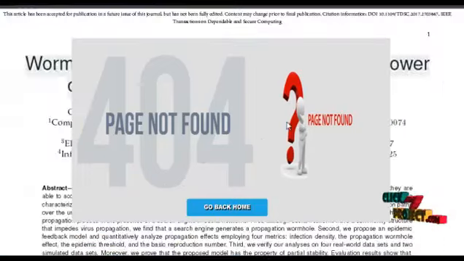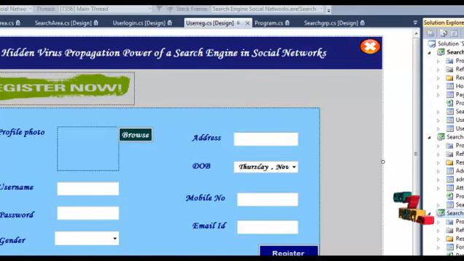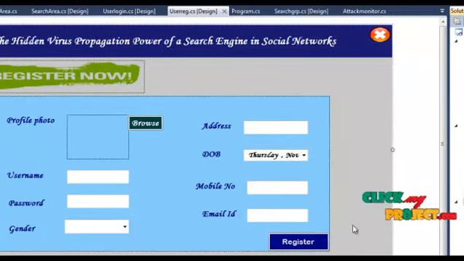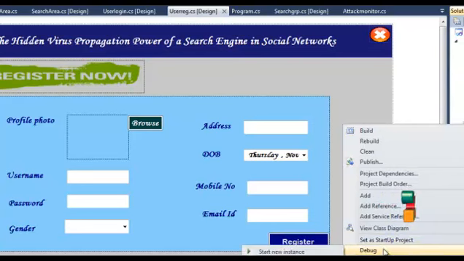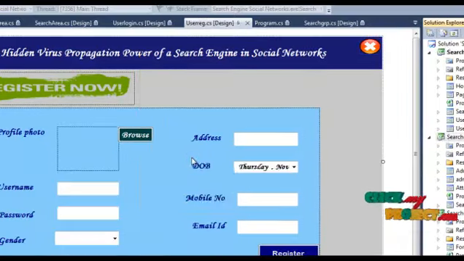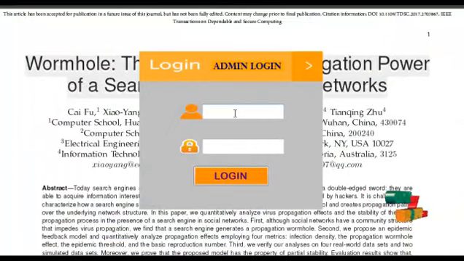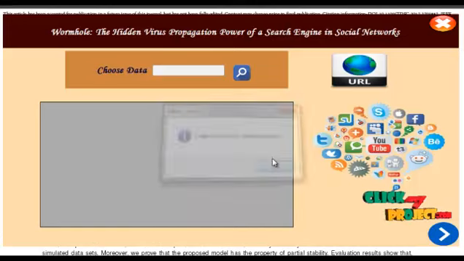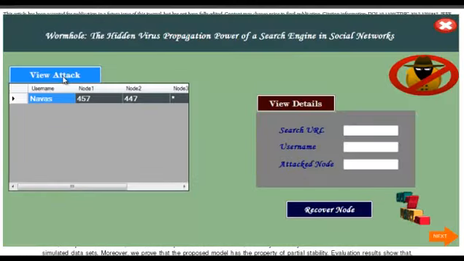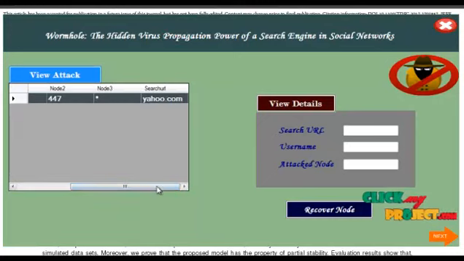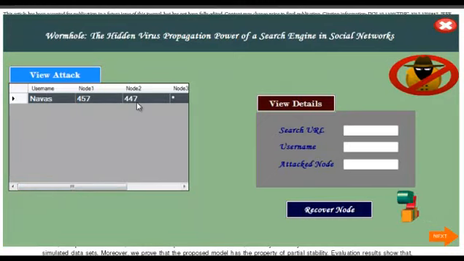Now admin is the only one authorized to access these rights for the user. After that, login here. This is the view attack. That particular file is attacked. So click here to view details and recover this node.